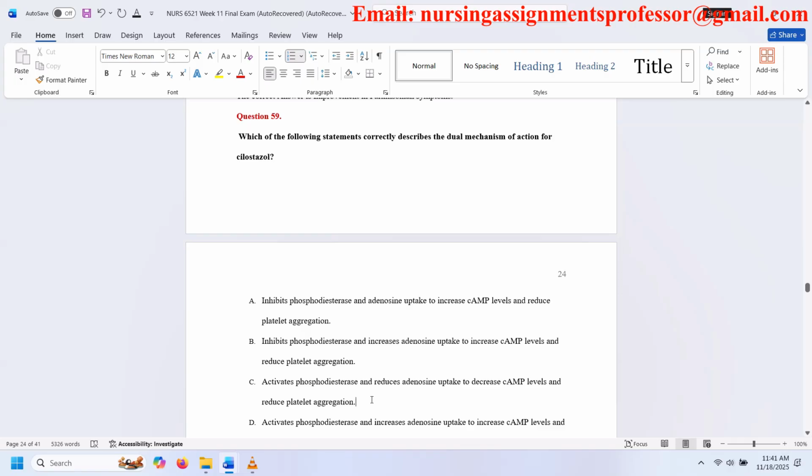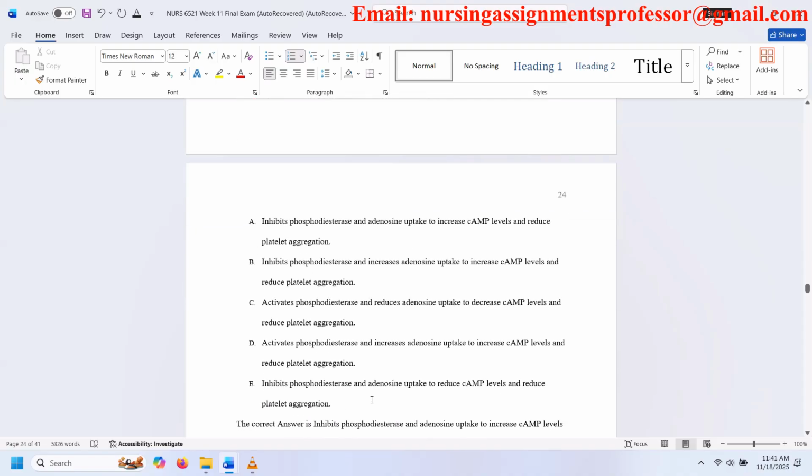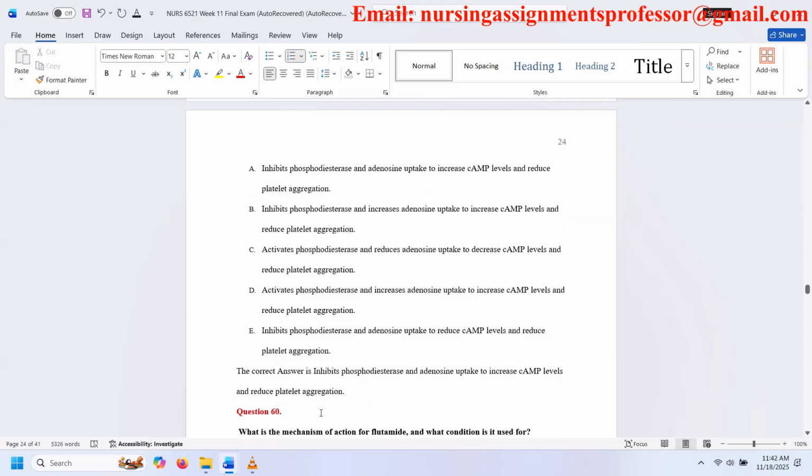D. Activates phosphodiesterase and increases adenosine uptake to increase cAMP levels and reduce platelet aggregation. E. Inhibits phosphodiesterase and adenosine uptake to reduce cAMP levels and reduce platelet aggregation. The correct answer is inhibits phosphodiesterase and adenosine uptake to increase cAMP levels and reduce platelet aggregation.